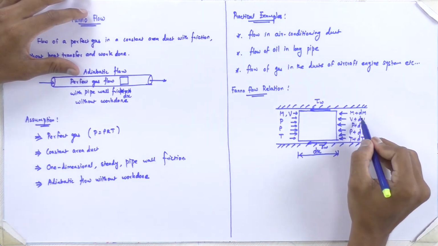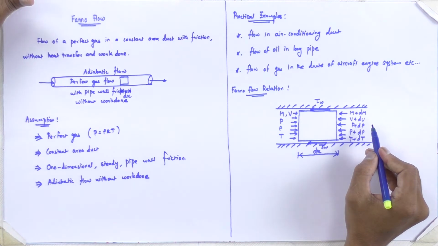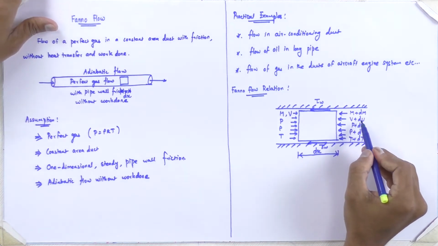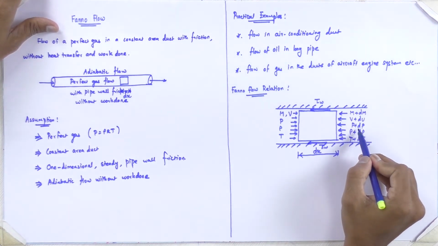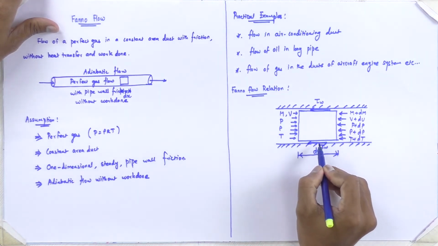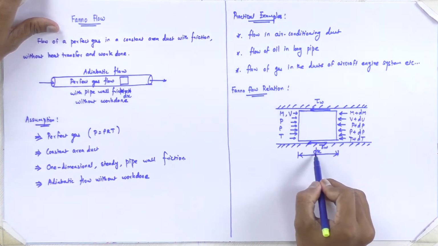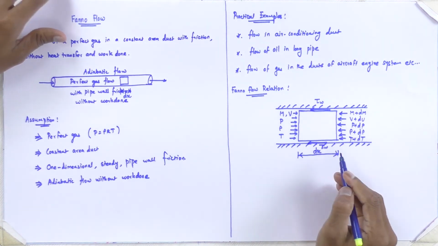So these variations may be an incremental variation or decremental variation. Here you must understand certain things. All these flow properties variations are only due to this frictional shear force. So all these flow properties variations are only a function of this dx.